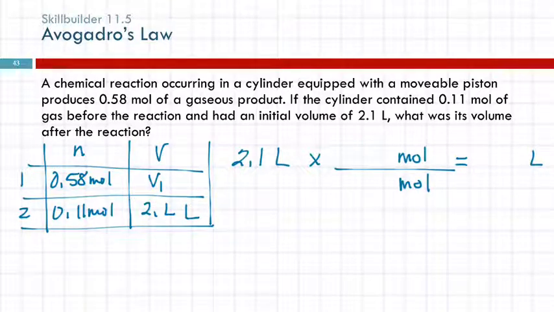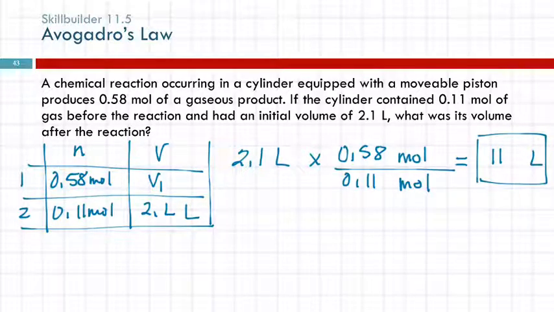And which number you put on the top or the bottom depends on whether the volume is supposed to get larger or smaller. So we started with 0.11 moles, and we're making 0.58 moles. This is a larger amount, and so we know the volume should get larger. So then I put the larger number on top, 0.58, and I put the smaller number on the bottom, and we end up with the same number. Is that what you mean?